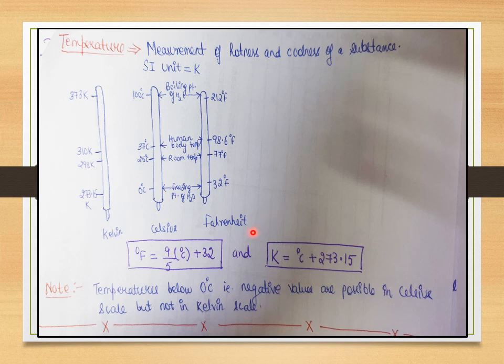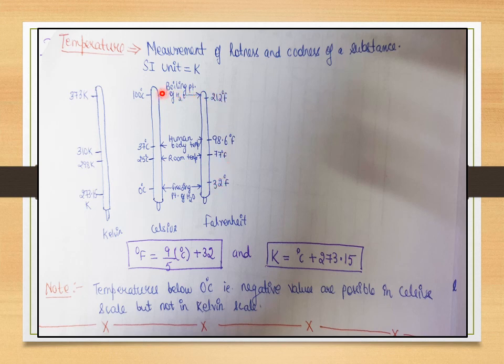Now let's say I know 0 degrees Celsius is the freezing point of water, and I want to see how much the Fahrenheit temperature would be. The formula we are going to use is degree Fahrenheit equals 9 by 5 times degree Celsius plus 32. Just put 0 over here, this entire thing becomes 0, so this would be 32 degree Fahrenheit. So the freezing point of water is 0 degree Celsius, but in Fahrenheit it is 32 degree Fahrenheit.